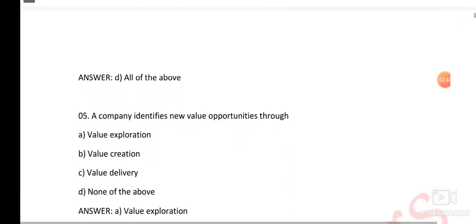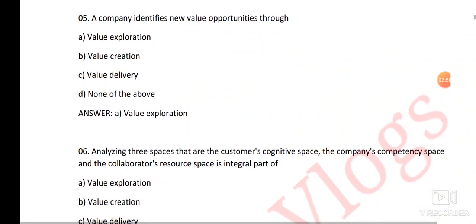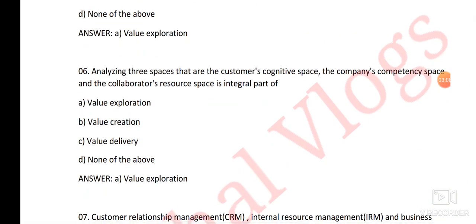Then the next question is, a company identifies new value opportunities through. Then the right answer is option number A, value exploration. Next question is, analyzing three space that are the customer's cognitive space, company's competency space and the collaborator's resource space is integral part of.